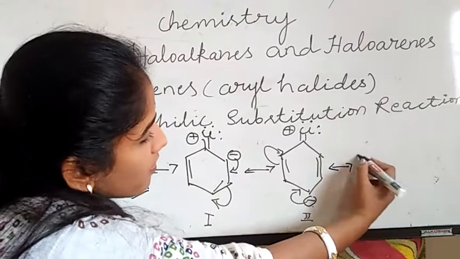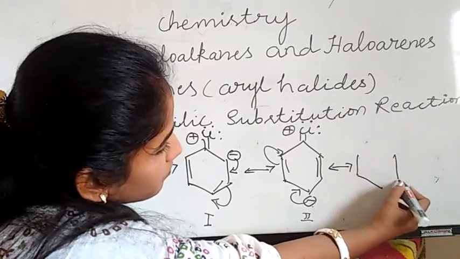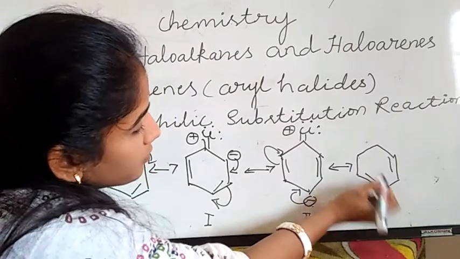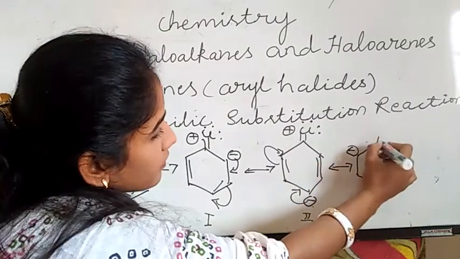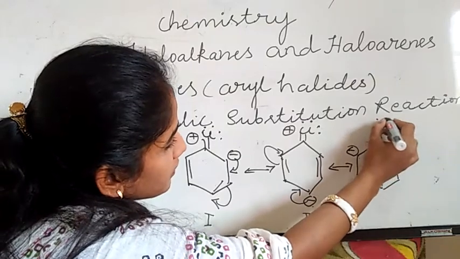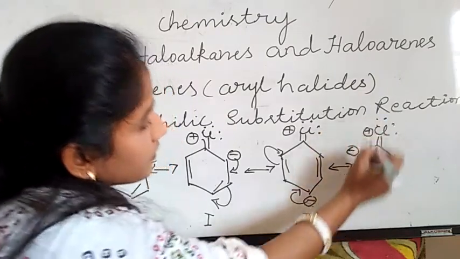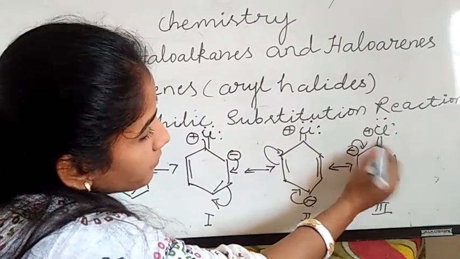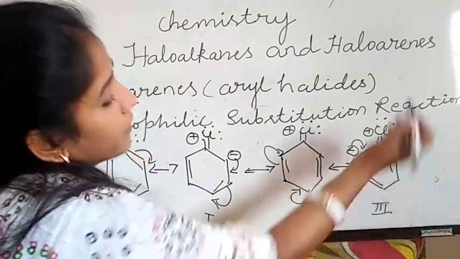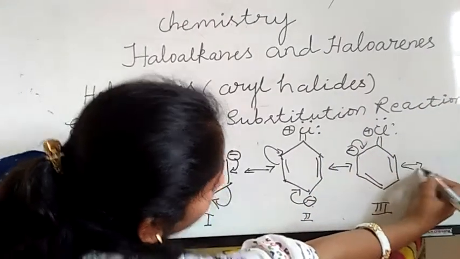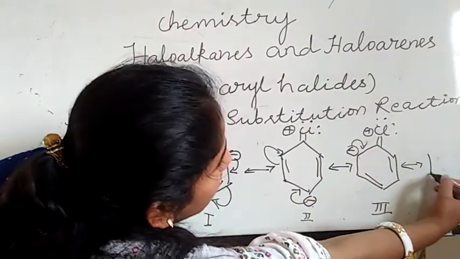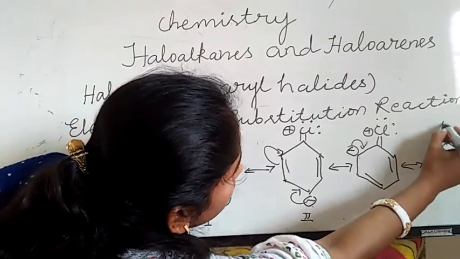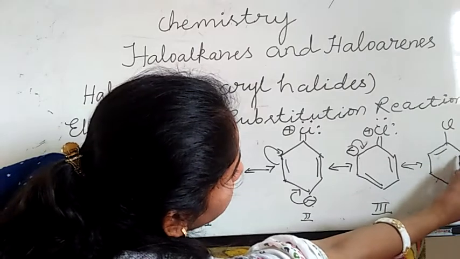So double bond to Cl with plus sign, and minus sign here. This is the third resonating structure of chlorobenzene. If the negative charge moves like this, I will get the delocalization, meaning the double bonds move.